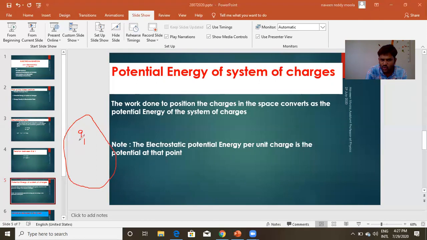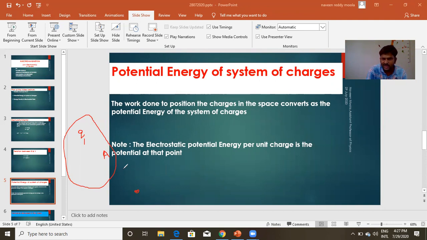But when I bring the charge Q1 to this space, it creates a field around that charge. Now I want to bring another charge to this point, which I call A. I want to bring another charge Q2 to point A. Now it is not as simple as bringing Q1, because there is an established electric field due to Q1.